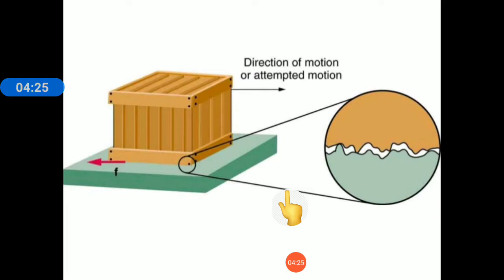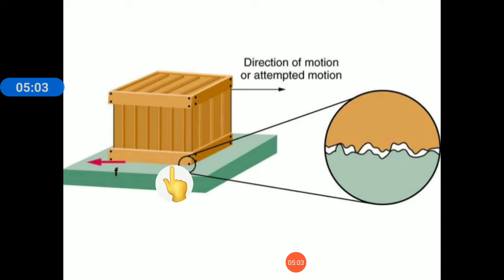Frictional force has three important characteristics. First, it is effective only when bodies are moving in contact with each other. As it is a contact force, the two bodies have to be in contact, that is, touching each other. Second, friction always opposes the motion of the body and tries to bring it to rest. So it will always be in the opposite direction of motion and will try to stop a moving body.